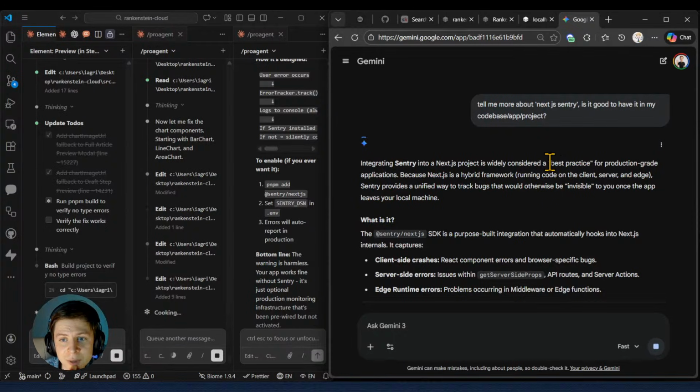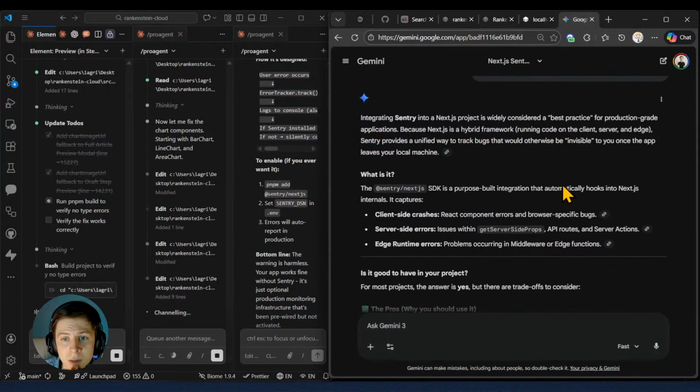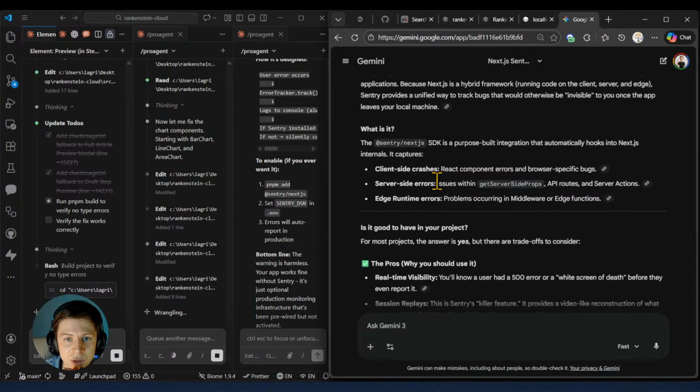It is what I consider a best practice for production-grade applications, because Next.js is a hybrid framework running code on the client, server, and edge. Sentry provides a unified way to track bugs that would otherwise be invisible to you once the app leaves your local machine. So the Sentry Next SDK is purpose built.